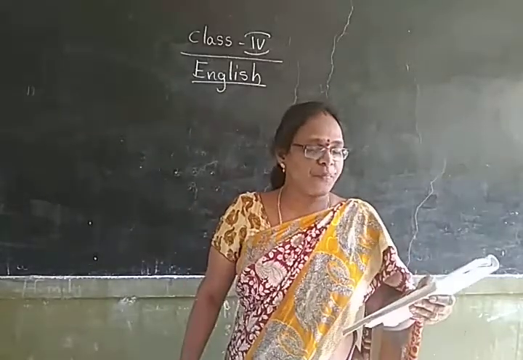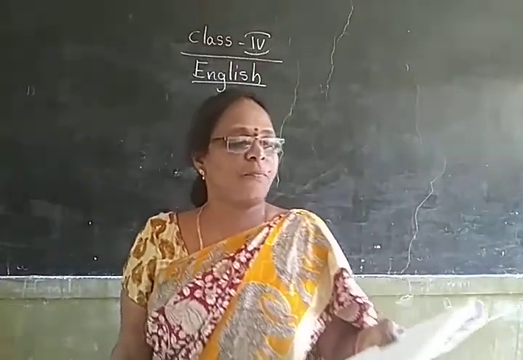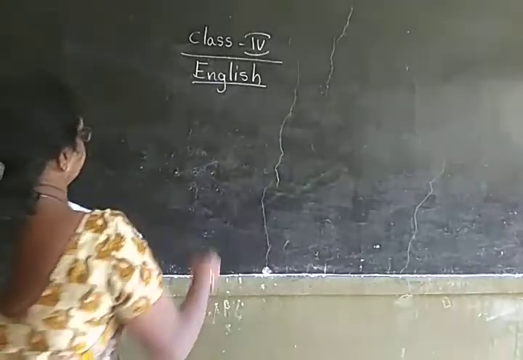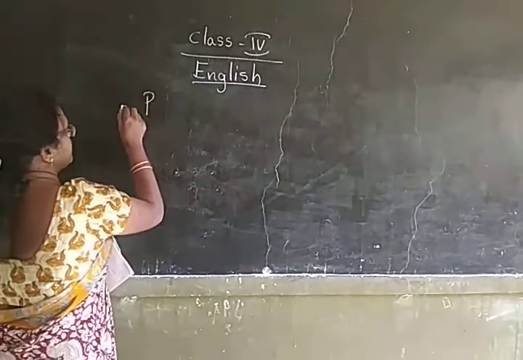Now, preposition of place. What is the preposition of place? We will see the second one.